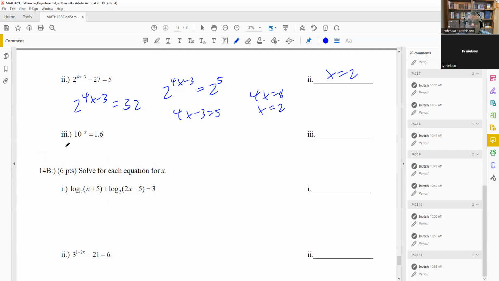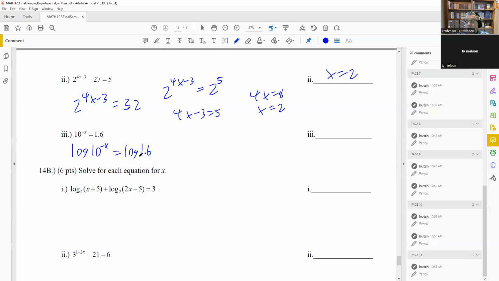All right, now this next one down below here, this one we can't use the equal bases property because you can't write both of these as the base of itself. So this one's going to involve taking a log of both sides. Now I know that on the last test we took natural logs of both sides, but because there's specifically a 10 here, I want that 10 to go away so I can get x by itself. What I'm going to use is I'm going to specifically take a log of both sides. Okay, a log with no number underneath, that's automatically assumed to be base 10.